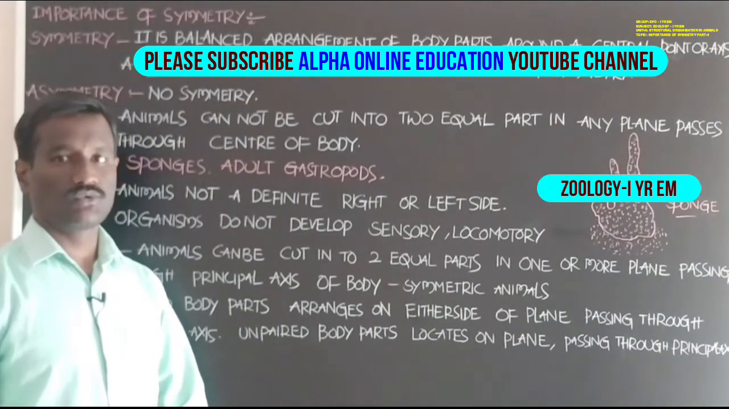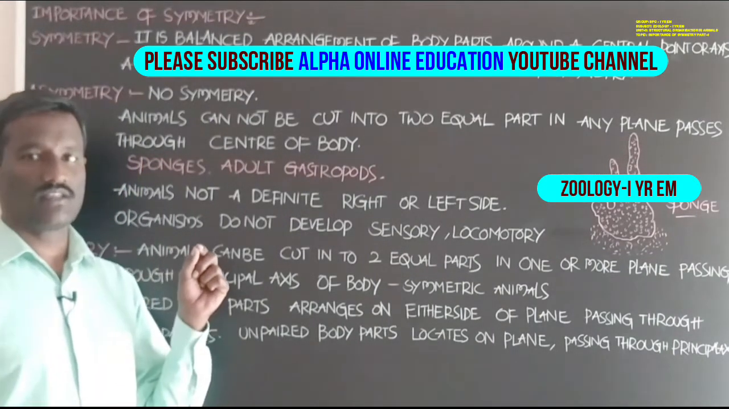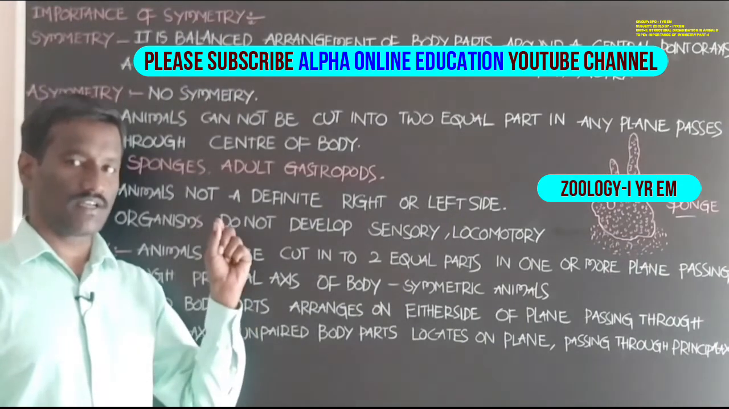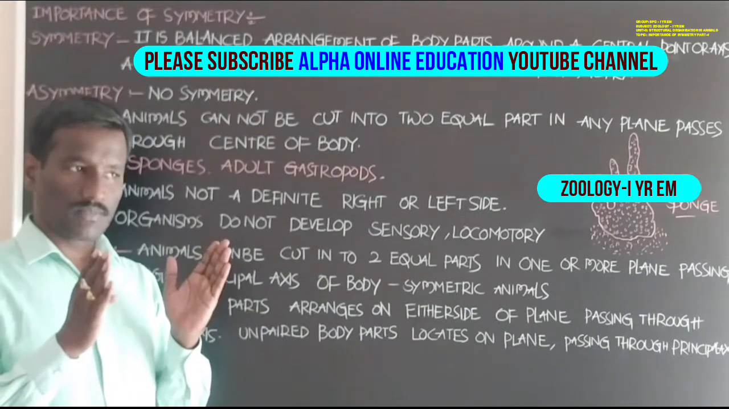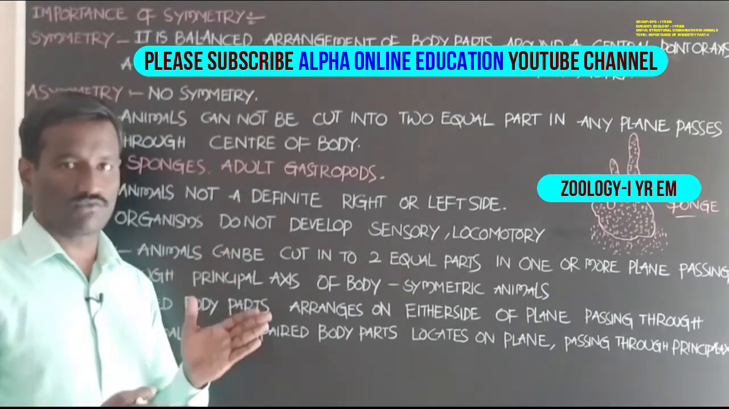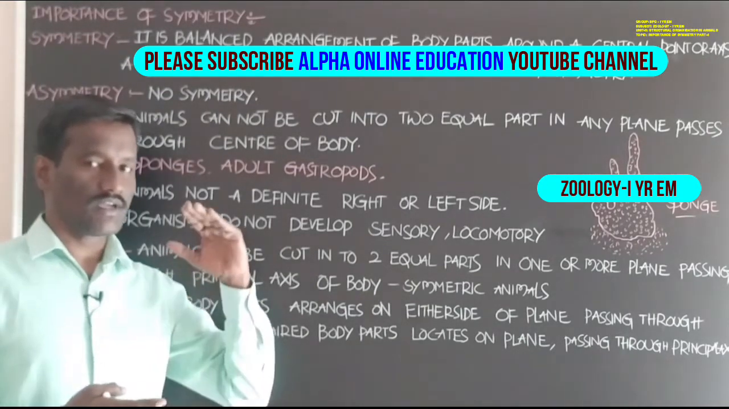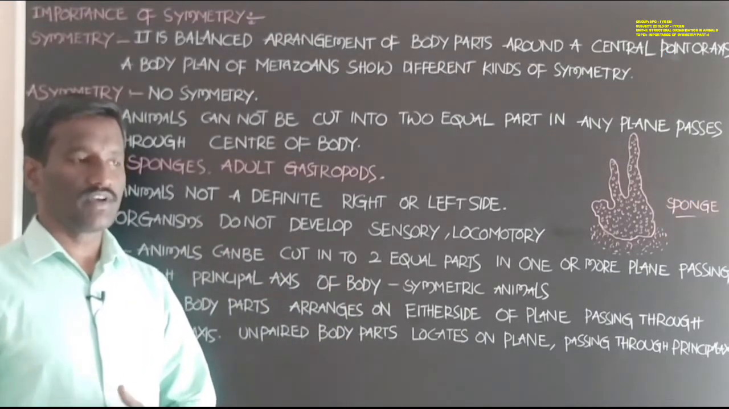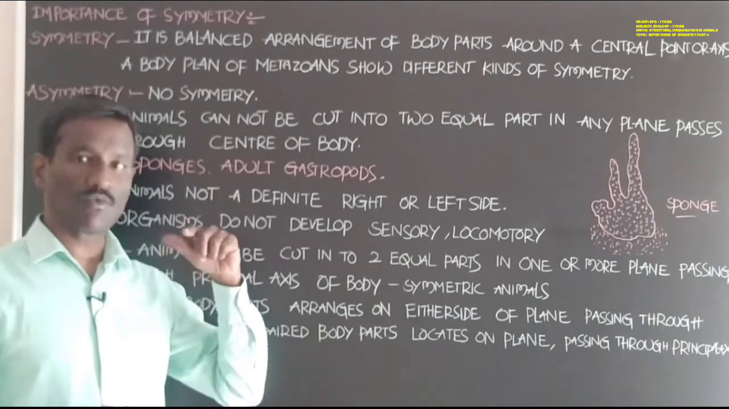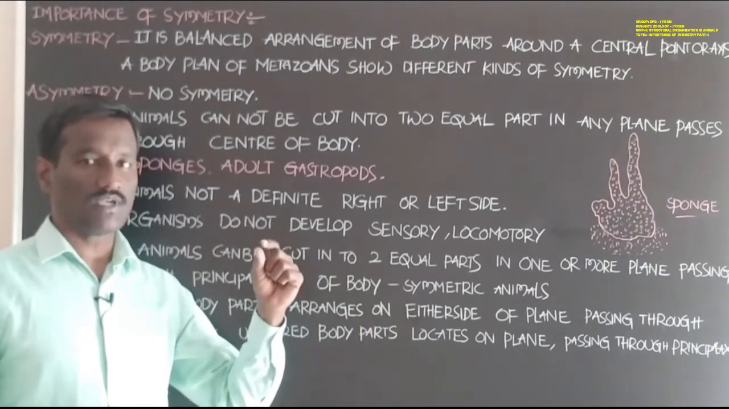Students, now symmetry. Symmetry is one of the main features present in animals. The presence of symmetry is one of the characters of animals. It also gives information about the organization of the animals.